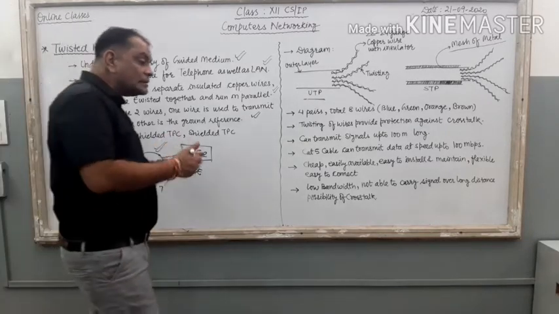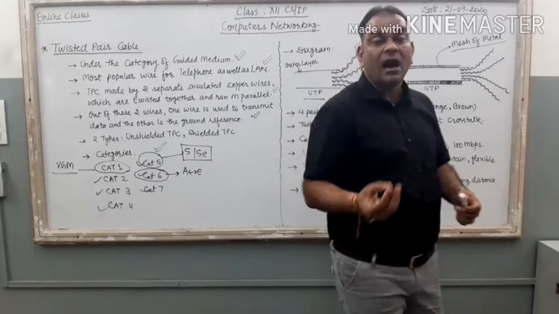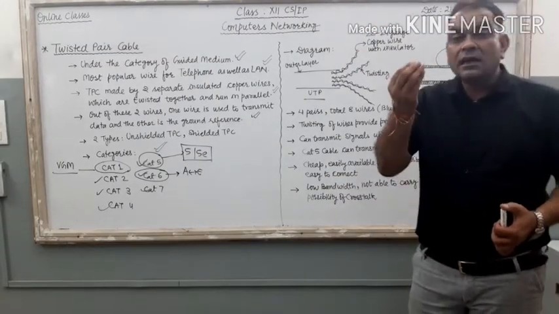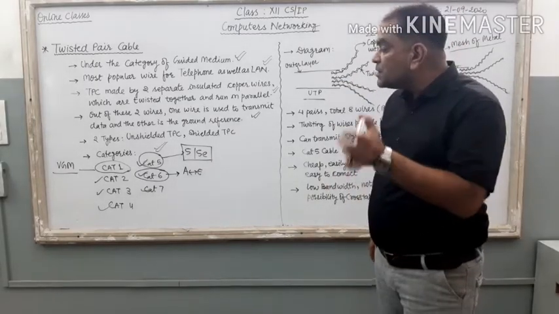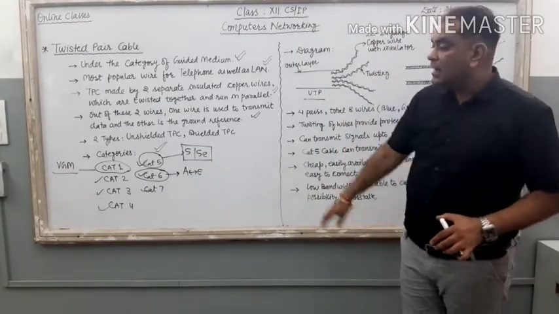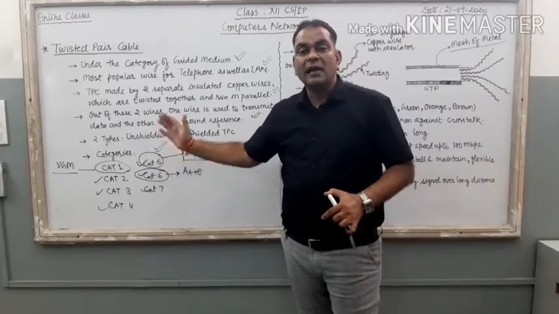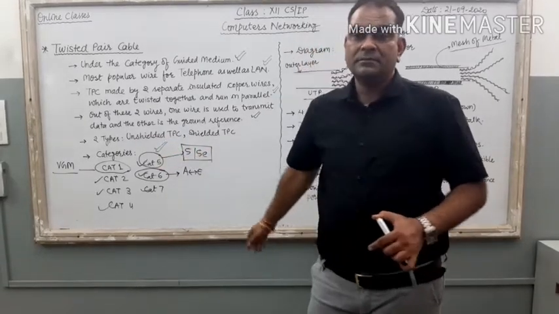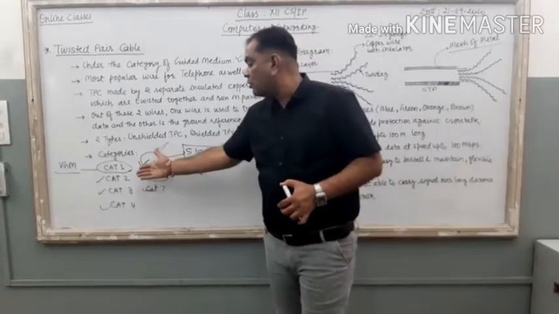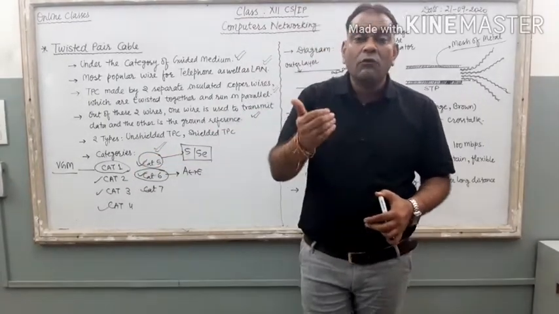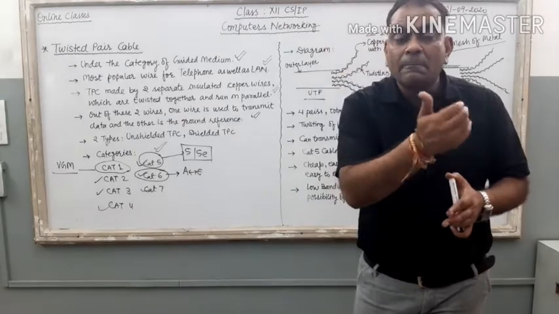Right? Now, what are these categories? These categories are based on the transmission speed of the wire. Cat1 works on less than 0.1 Mbps. Cat2 works up to 2 megabits per second.